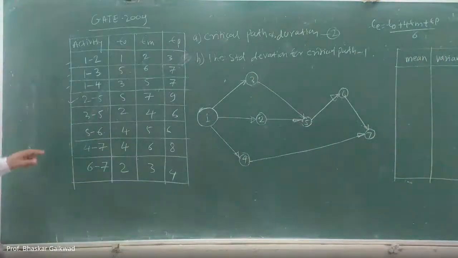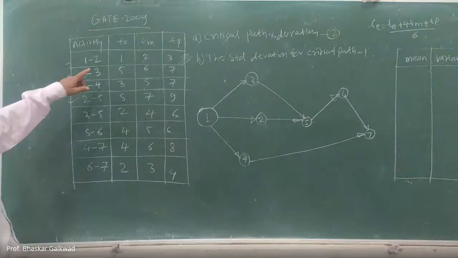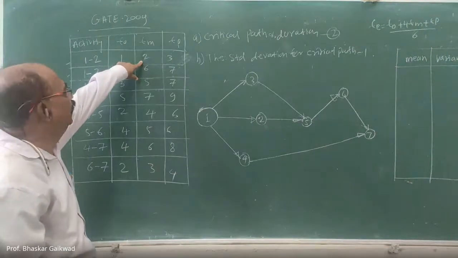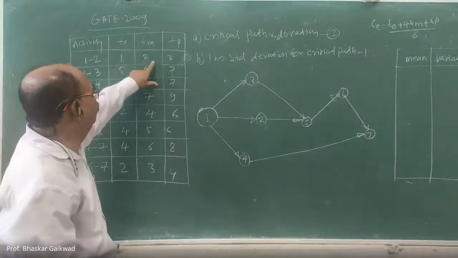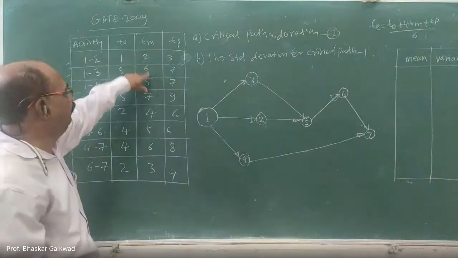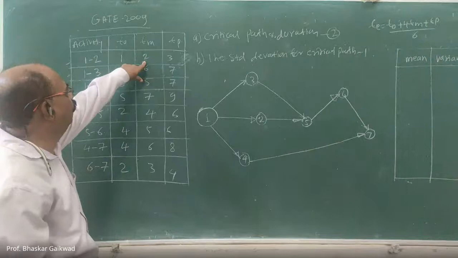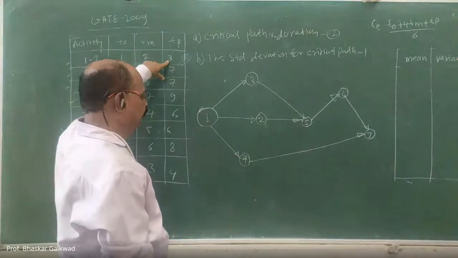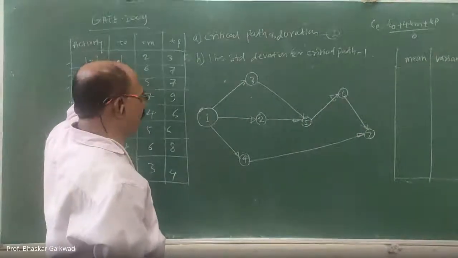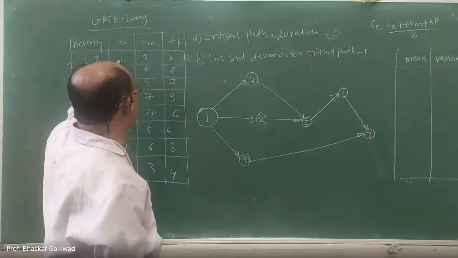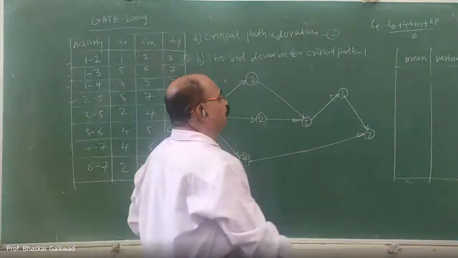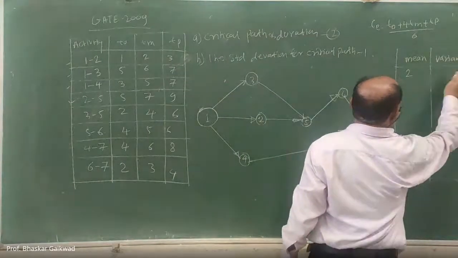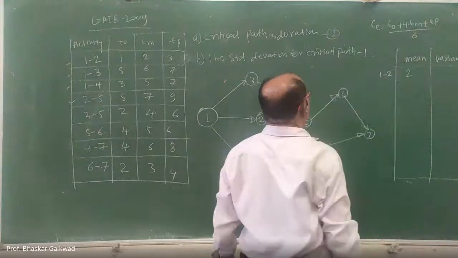So let us consider our first activity. Here T0 is 1, Tm is 2 and Tp is 3. So here, multiplication of the 4 numbers: 4 into 2 is 8, 8 plus 3 is 11, 11 plus 1 is 12. 12 divided by 6, how much here? 2. So here you can write 2. This is our first activity, which is 1 to 2.